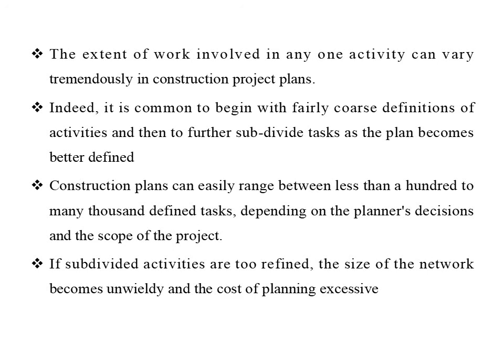The extent of work involved in any one activity can vary tremendously in a construction project. Indeed, it is common to begin with a fairly coarse definition of activities and then to further subdivide tasks as the plan becomes better defined. The construction plan can easily range between less than 100 to many thousand defined tasks, depending upon the planner's decision and the scope of the project. If subdivided activities are too refined, the size of the network becomes unwieldy and the cost of the planning excessive.